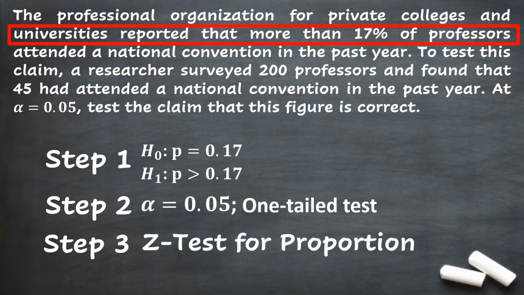Since the values given in this problem are in proportion, this problem is under Z-test for proportion. As stated in the problem, surveyed 200 professors and found that 45 had attended a national convention. From that phrase, we can conclude that it is a proportionality statement, and therefore, this problem is under Z-test for proportion.